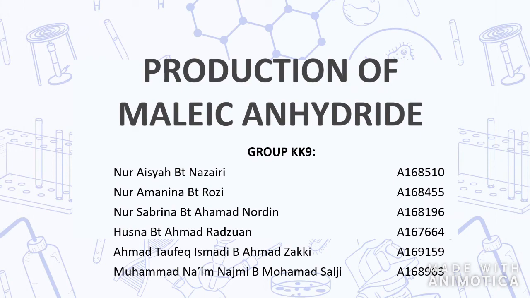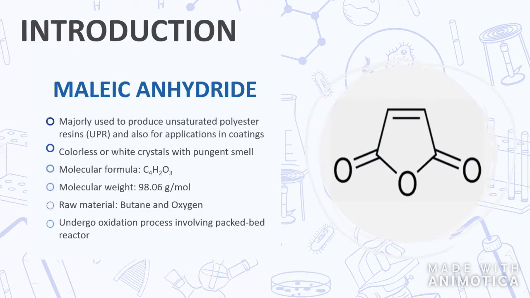We from Group KK9 will present about production of maleic anhydride. Maleic anhydride is an unsaturated oxyorganic compound which has a cyclic structure containing 4 carbon atoms as shown in the picture on the right. It is majorly used to produce unsaturated polyester and also for application in coatings. Other than that, the food industry uses malic acid, which is a derivative of maleic anhydride, in artificial sweeteners and also flavor enhancements. The characteristic of maleic anhydride is colorless or white crystals and it has a choking odor that will cause a health problem. The production of maleic anhydride starts with butane and oxygen as raw material and will further undergo oxidation process in the packed reactor.